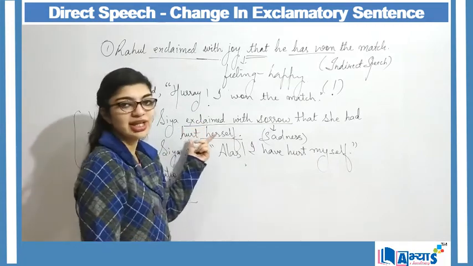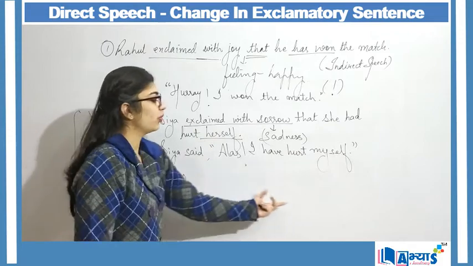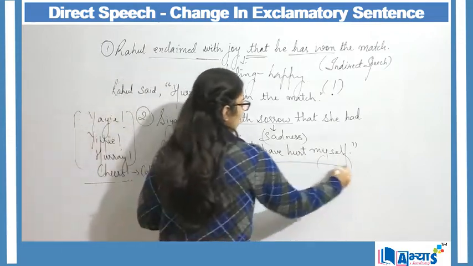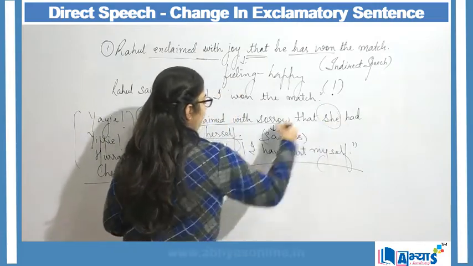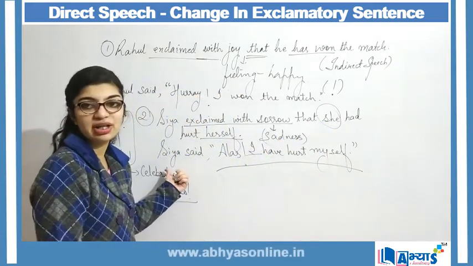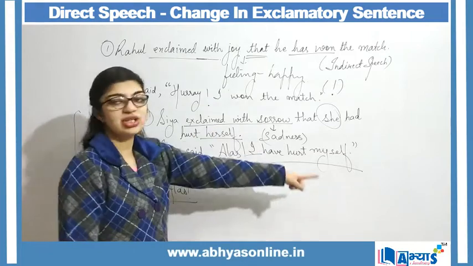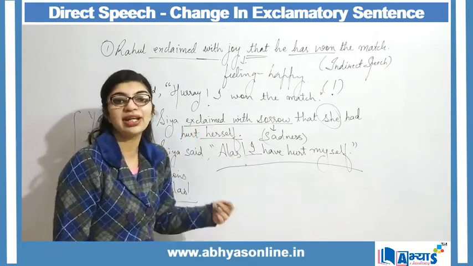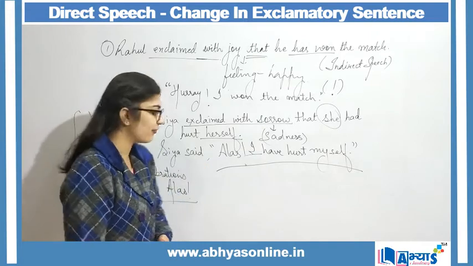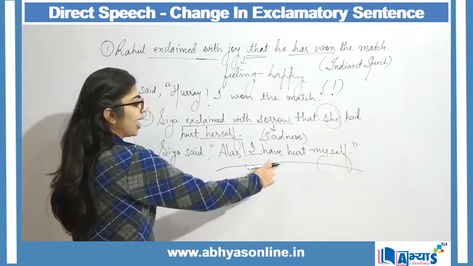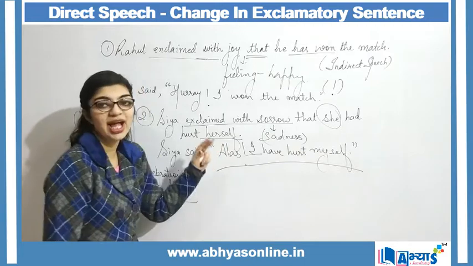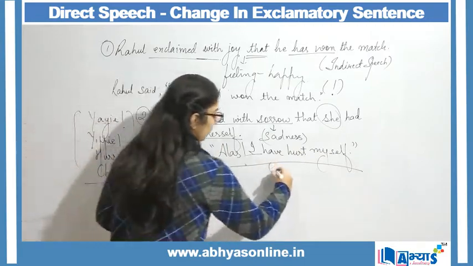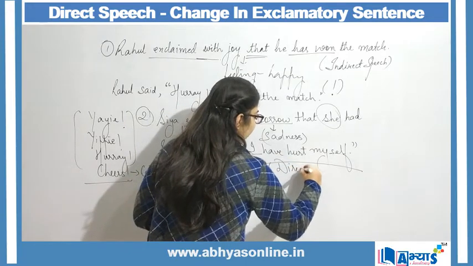A direct sentence which is spoken by Sia will be categorized under the inverted commas. She will change to I because Sia is a lady, and herself will change to myself. Since this is exclaimed with sorrow, it means that an exclamatory sentence will be formed. So alas, I have hurt myself. In this way, I have converted my indirect speech to direct speech.